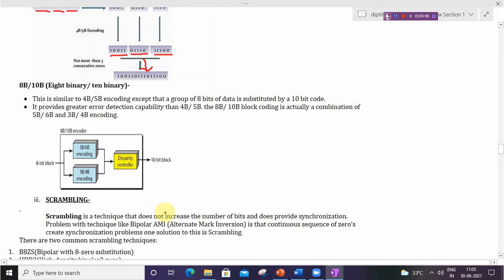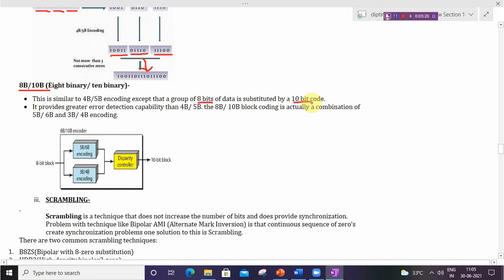Then the next block coding scheme is 8B/10B. This is similar to 4B/5B encoding, except that a group of 8 bits of data is substituted by a 10-bit code. Here the input is 8 bits and it will be replaced by 10 bits. It provides greater error detection capability than 4B/5B.